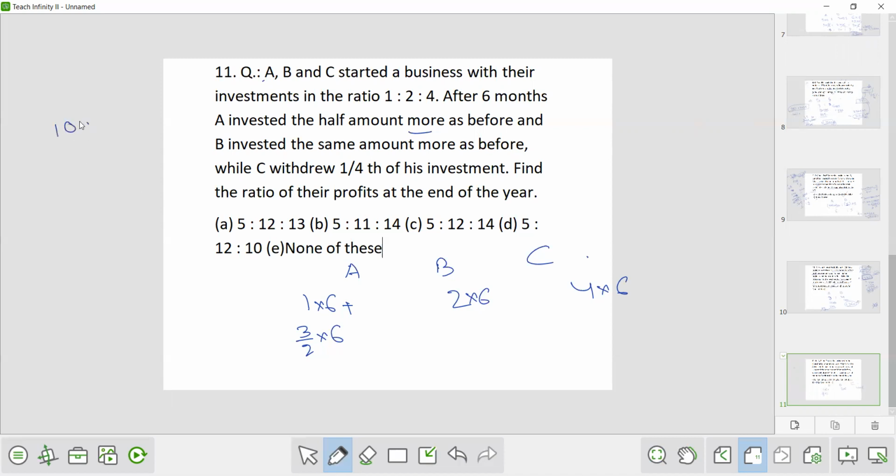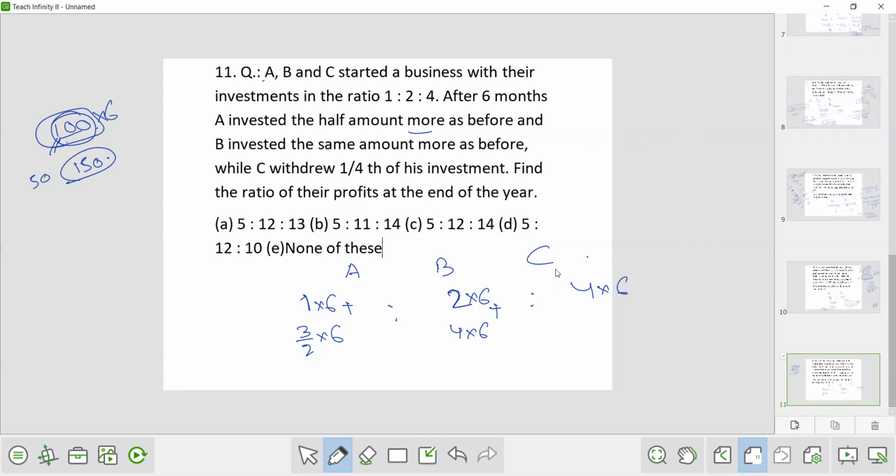Suppose A invested 100 rupees. So for 6 months, and after 6 months, A invested half more of this. So half more will be 50. So this will be 100 plus 50, that is 150. So that's why I have written here 1 plus 1/2, that is 3/2. Now for B, B invested the same amount more as before. So what was the amount invested by B? 2. So he invested 2 more. So it will be 4. 4 into 6.